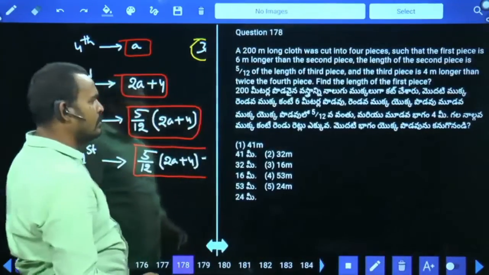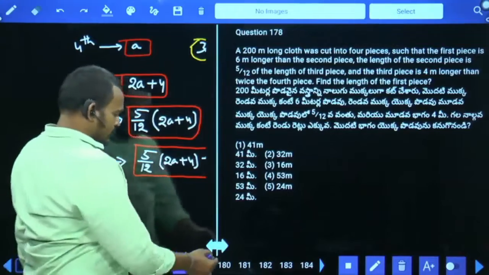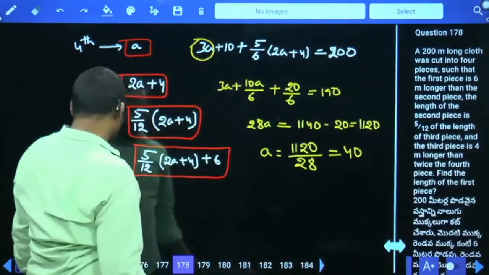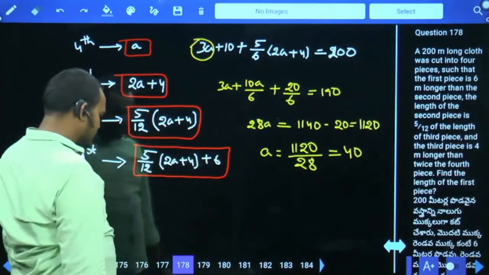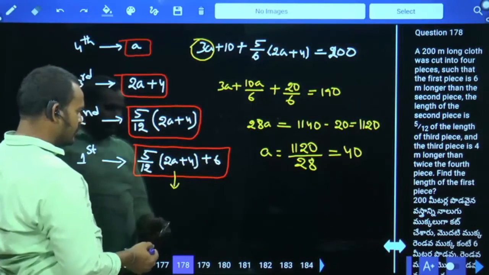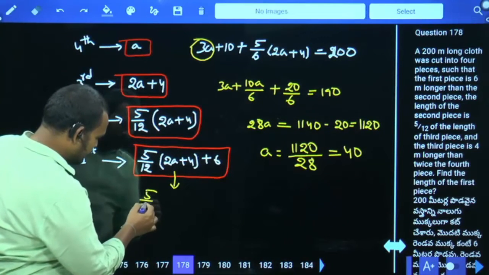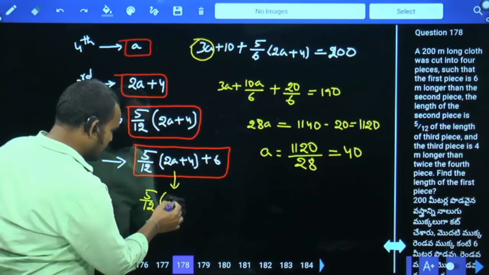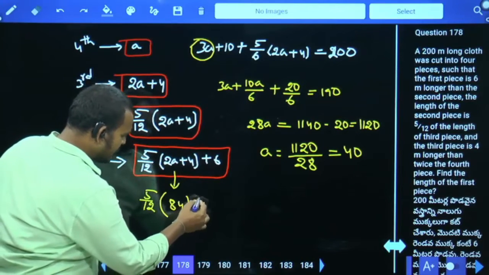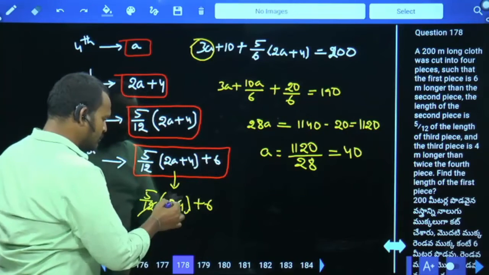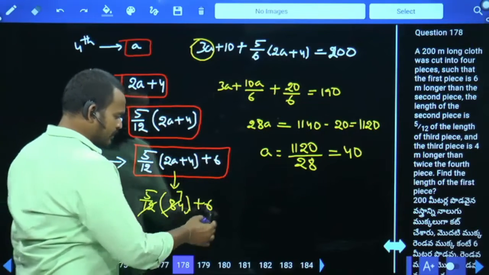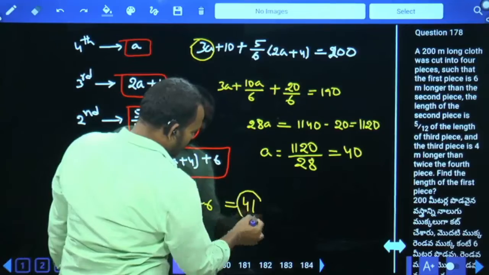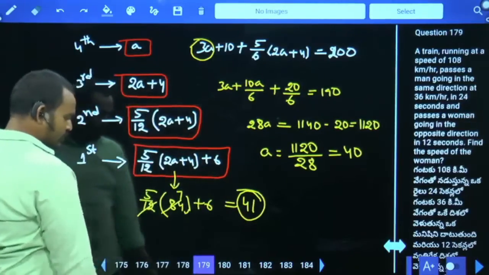What is the question here? Find the length of the first piece. The first piece length will be 5 by 12 of 2A plus 4, plus 6. Substitute the A value. 2A plus 4 means 80 plus 4, 84, plus 6. 12 how many times? 7 times. 5 sevens are 35, plus 6, 41. Next question number 179.